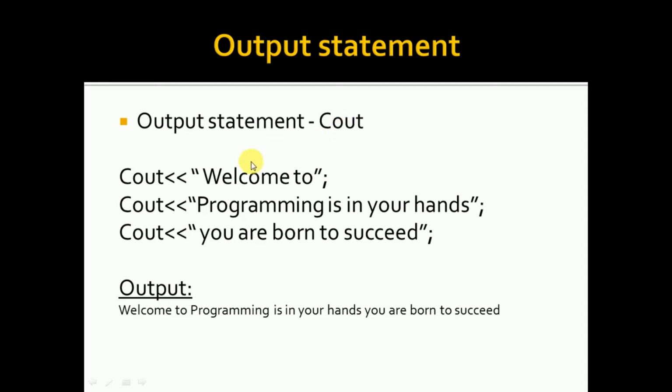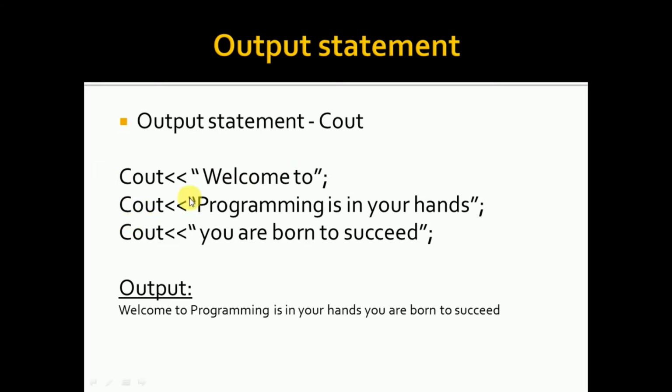So now, whenever I am writing cout, which is an output command, within double quotes, if I am writing this welcome to within double quotes, it will be displayed as such, like my output would be welcome to.